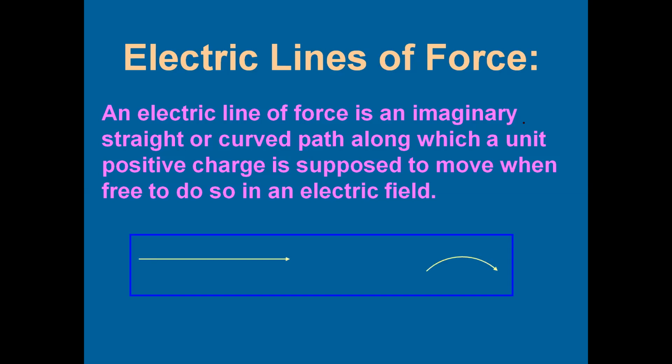From the electric line of force, we will be able to find out the direction of electric field. Electric field is actually a vector quantity, as we studied about electrostatic force. Force and field, both of them are vector quantities. They do require a direction for their representation. To find out the direction of electric field by using electric lines of force, there is a small technique. The technique is nothing but, if it is a straight line, direction of electric field and direction of line of force is going to be the same. You just can draw the line parallel to the line of force.